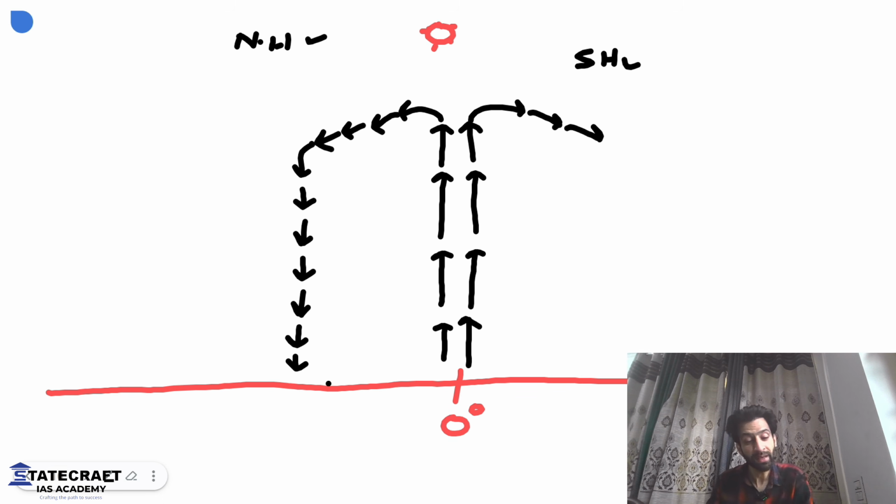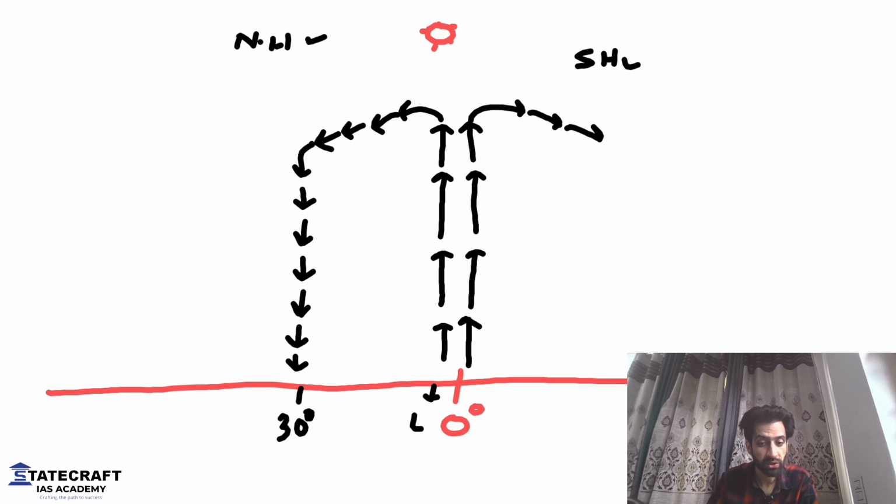Now, when it reaches the ground, what's going to happen? This is a position around 30 degrees. Listen to me very carefully. I told you already, once the air goes up, what happens at that position? On the ground, we develop low pressure conditions. I explained to you already how. If you don't know, please rewind the video and watch it. I told you why the pressure is low.